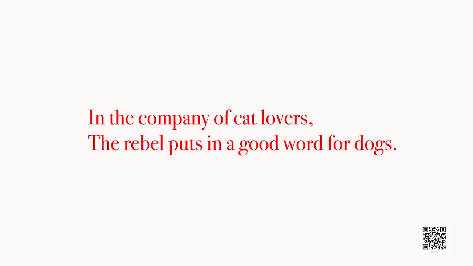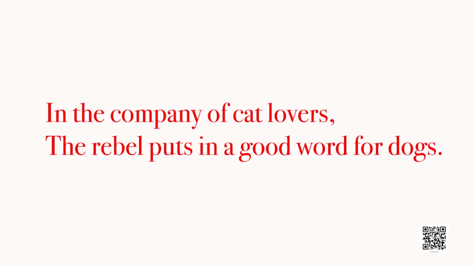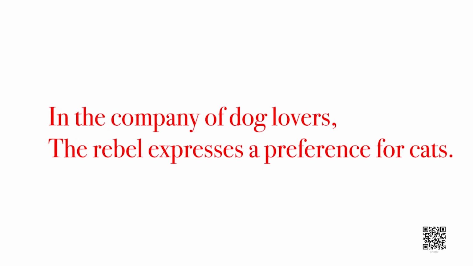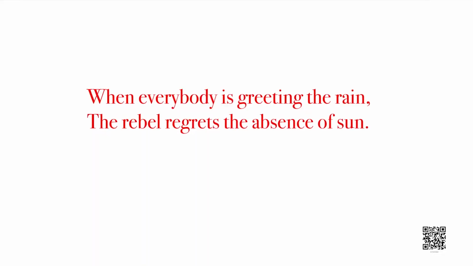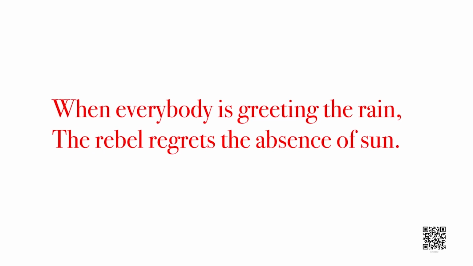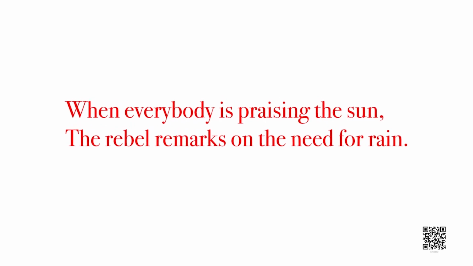For example, in the further couplets, the poet is also saying that when everybody is talking about cats, the rebel is putting in a good word for or appreciating dogs. When everybody is talking about dogs, the rebel is talking about cats. Similarly, the poem goes on and on. Also, the poet tells us that when everybody is talking about rain, the rebel is talking about the necessity of sun. When everybody is praising the sun, the rebel is telling us about the qualities of rain. Similarly, students, the further couplets of the poem are as follows.